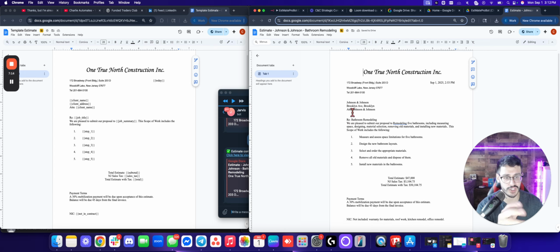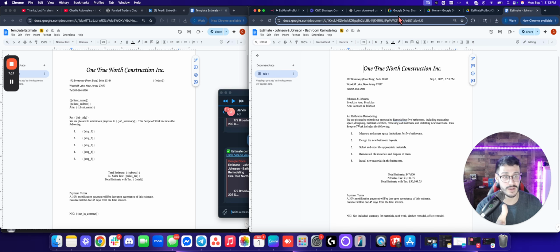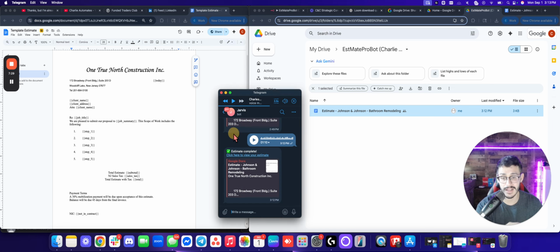All right, Johnson and Johnson, Brooklyn Ave in Brooklyn. We're pleased to submit a proposal to remodel 5 bathrooms, including measuring space, and so on. Scope of work, total estimate, what's not included in contract. So everything was created, and all my client had to do was send a simple message to Telegram to create this whole flow of things in process, right?